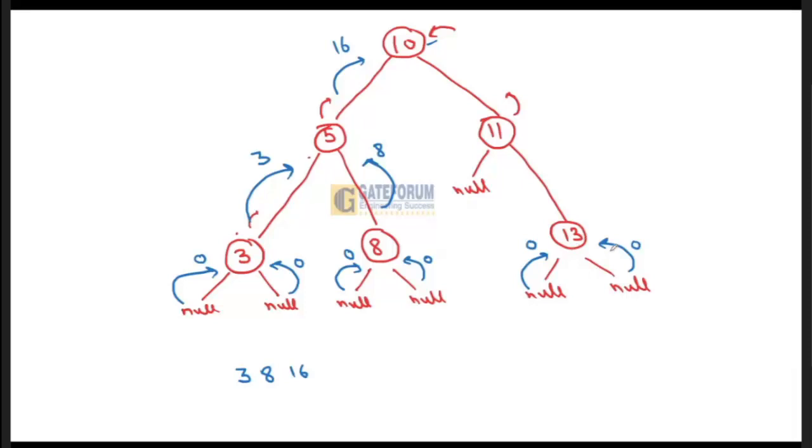13 plus 0 plus 0, 13. So it will print 13 and then it will return 13. This will return 0. So 13 plus 0 plus 11 will print 24 and then will return 24. Now 24 plus 16, 40 plus 10, 50. So it will print 50 and then it will return 50. So this will be the output from the given code: 3, 8, 16, 13, 24, 50.